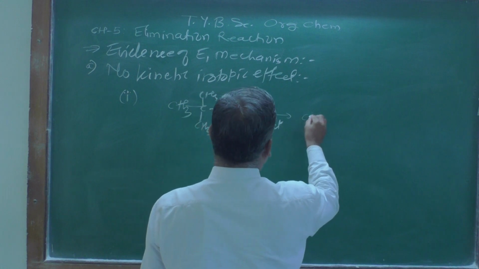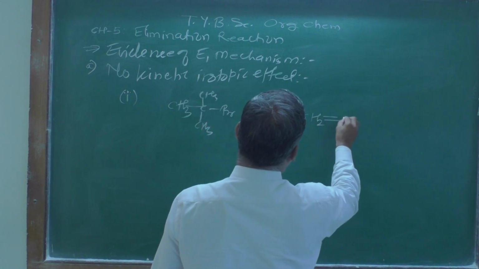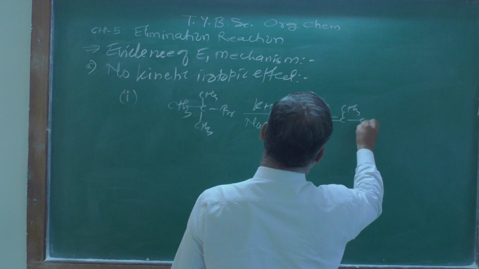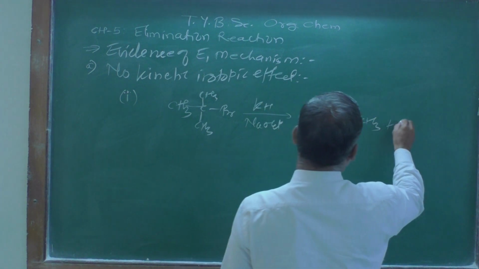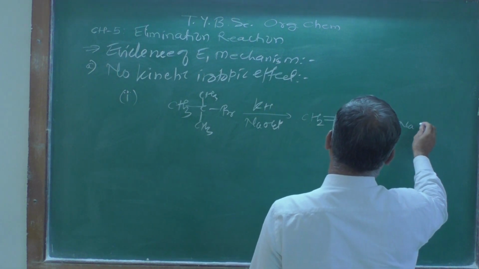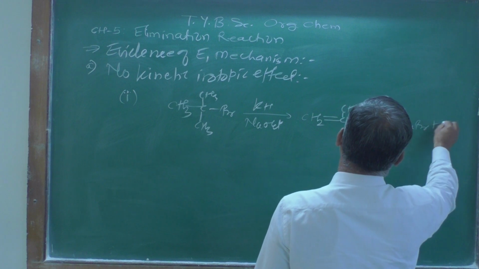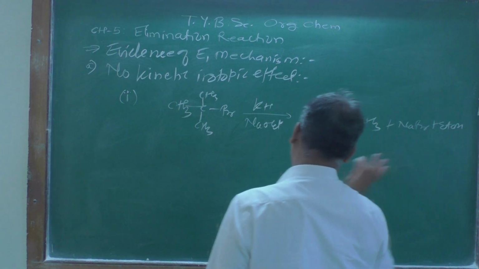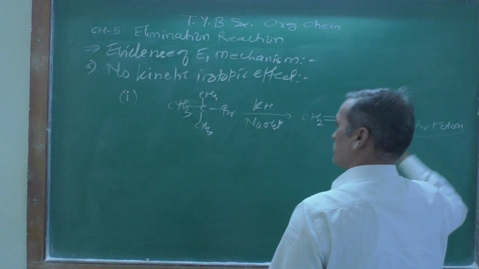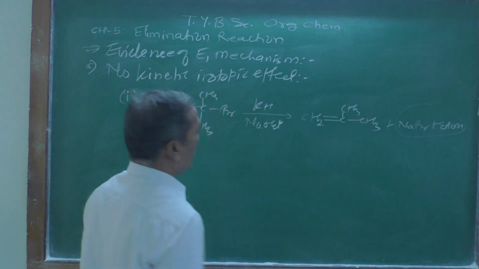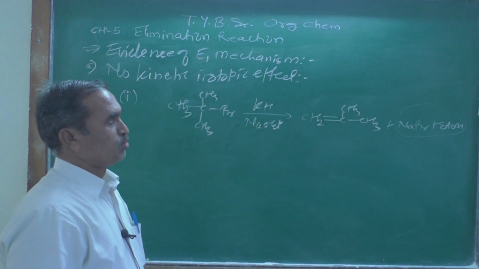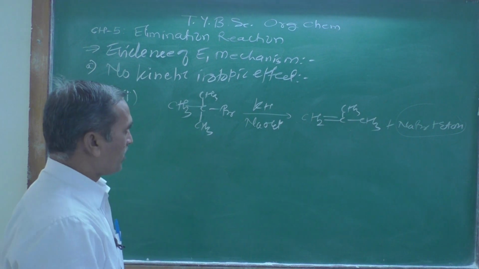What will it give? It will give CH2=C(CH3)2, plus NaBr and plus ethanol, EtOH. Those are the side products. Don't think about these side products. The main product we are getting is 2-methyl-1-propene, right?